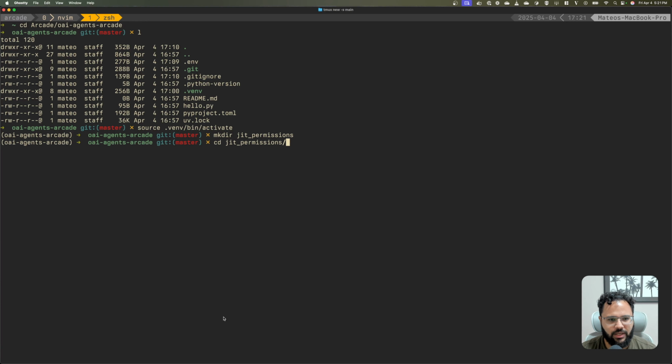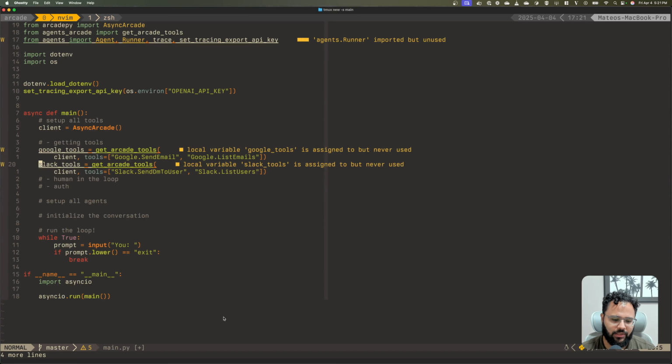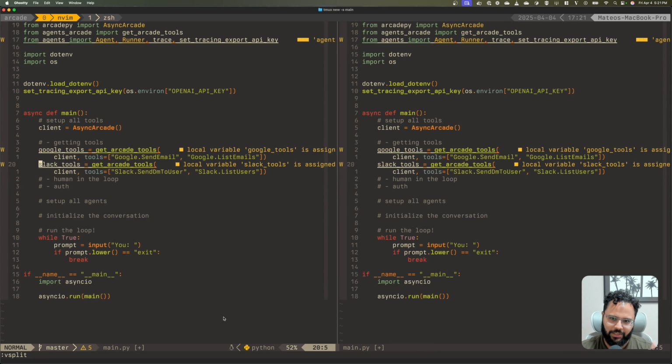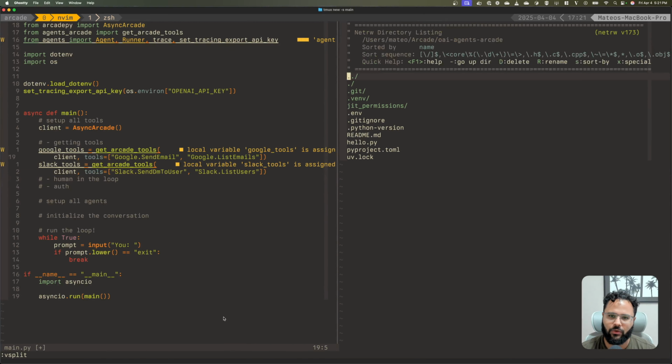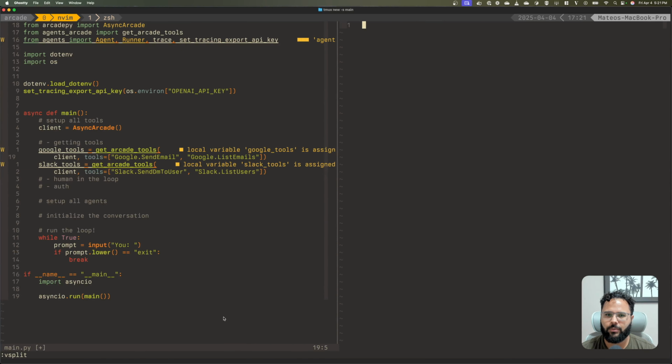Right. So I go inside and I say touch __init__, so that we can import this as if it was a library, which it actually is. And say touch tools.py. Right, so I can now go here. I'll just split my screen into two, and I'll go on the right to open that file. Right. So for human in the loop, the way this will work is that we'll essentially do what is known as a code injection. Right.